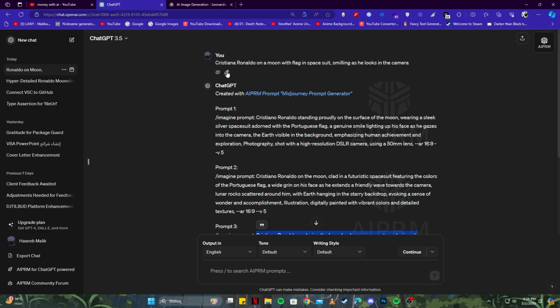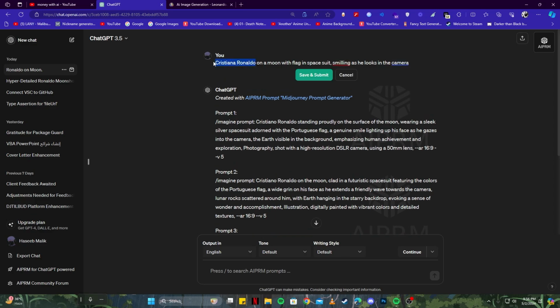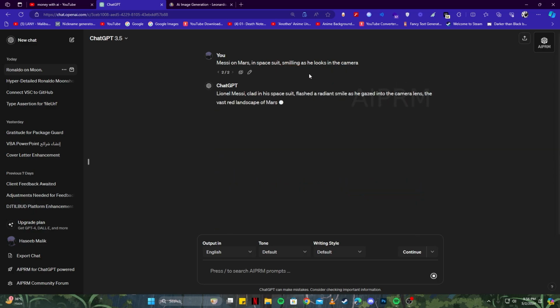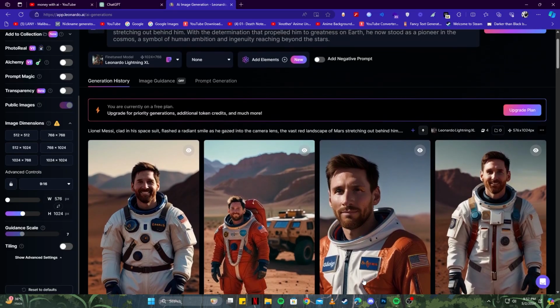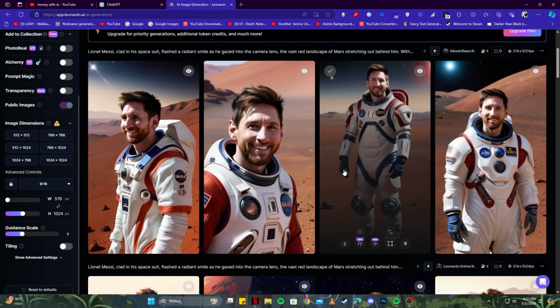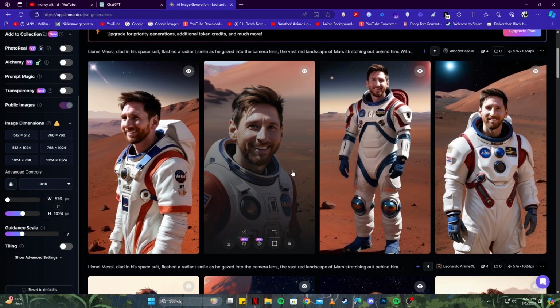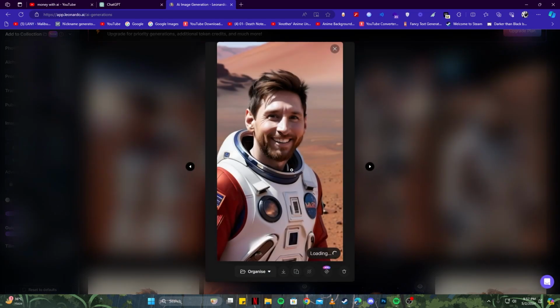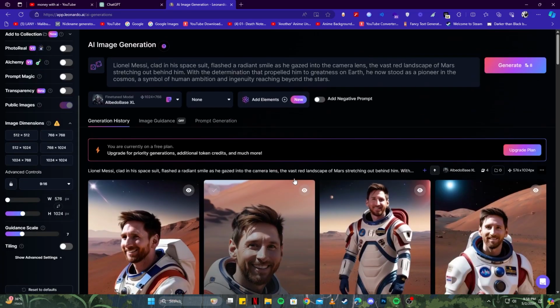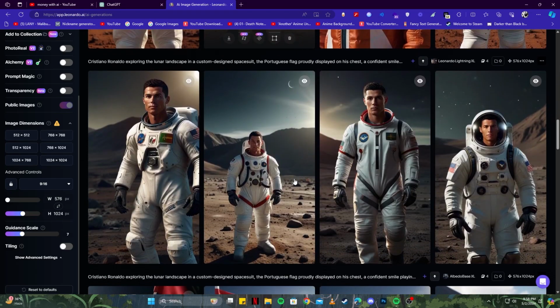You can also always come back to ChatGPT and edit the prompt. For example, if you want to change the person here, and now we can try some pictures of Messi. Sounds good, right? Now that I've updated the prompt, we're getting different results here. So why don't we copy one of these and try that on Leonardo AI. And here we have some pictures of Messi on the planet Mars. And as you can clearly see, this is amazing. You can generate a lot of cool artworks with almost realistic features, and you don't even have to do a lot of work. And you can also sell artwork by using this tool and generate arts for other people, which is awesome, right? Let me just have a look at the quality of these arts which we have generated using this tool.